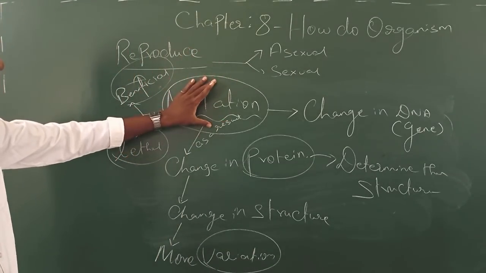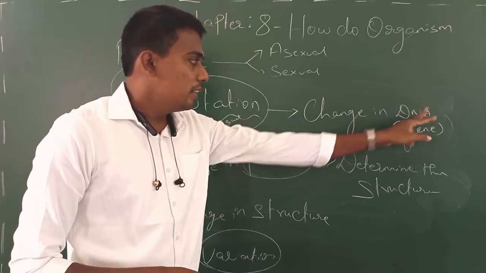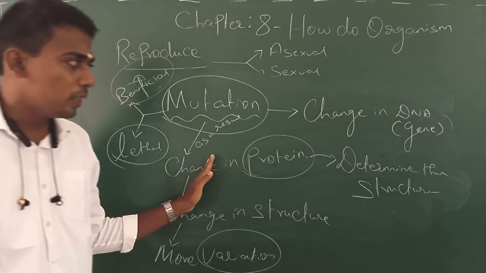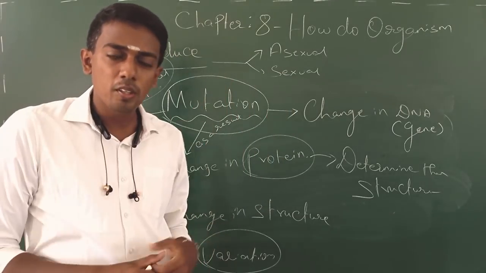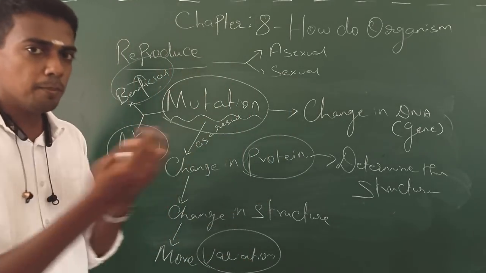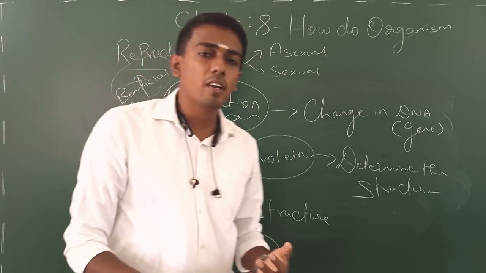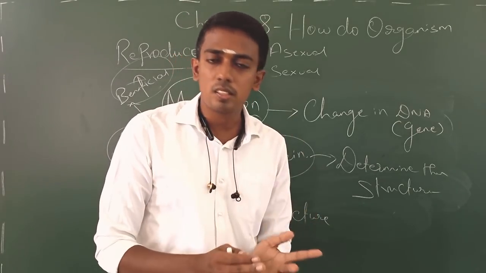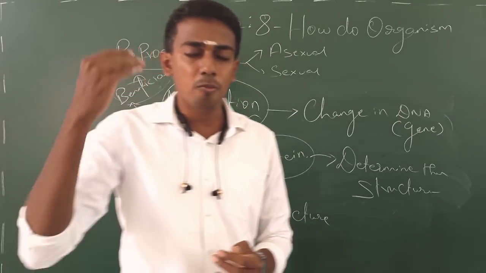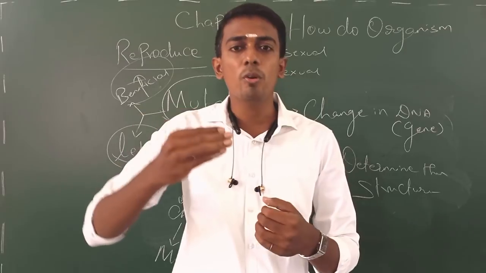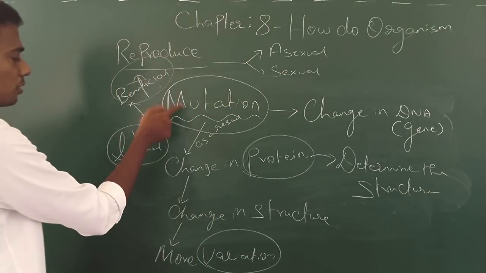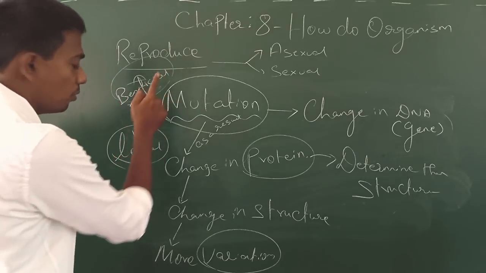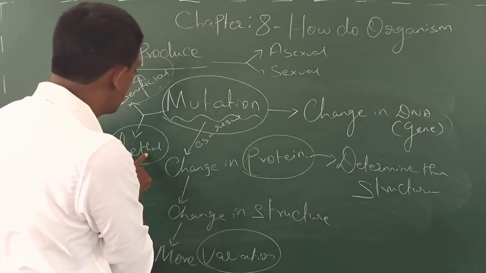Again telling you, mutation is the change in DNA that is carried to the protein. The change the gene has acquired is going to get reflected in the protein. Once the protein changes, the structure of an organism changes. Once the structure of an organism changes, then obviously it's going to have more variation among the population. Yes. And this mutation is of two types. One is the beneficial mutation, the other one is the lethal mutation.